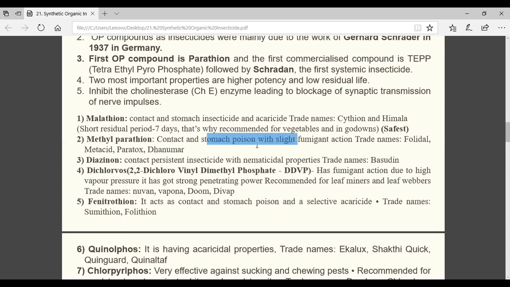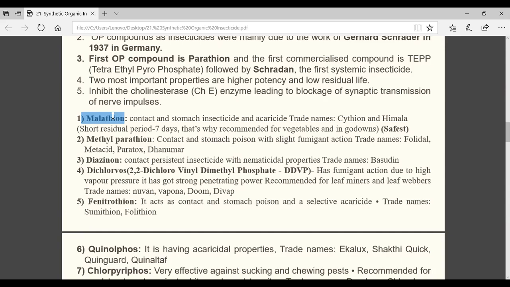What do you need to remember for specific insecticides like malathion? Why is malathion important? Within 7 to 10 days, malathion will degrade into non-toxic compounds. That's why it is recommended for vegetables, those consumable products, or in the godowns. Generally, malathion is used. The trade names are Cythion and Himala. It may come in the exam.